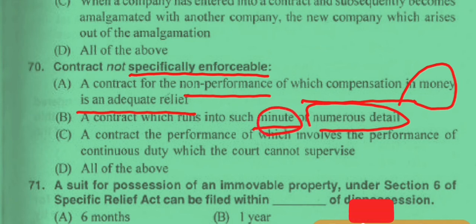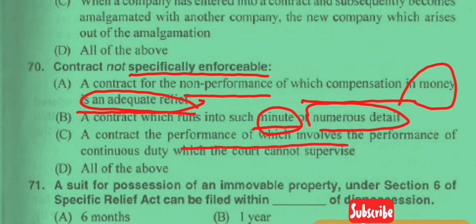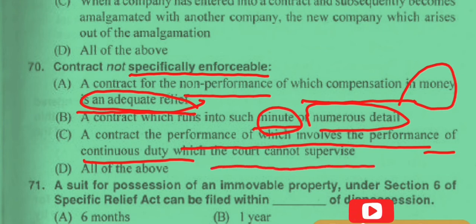And in the first option there is adequate relief. This is an important point here. And now option C here, the contract the performance of which involves the performance of a continuous duty and which the court cannot supervise. This is very important here, and continuous duty is important. So in all these conditions the contract is not specifically enforceable.